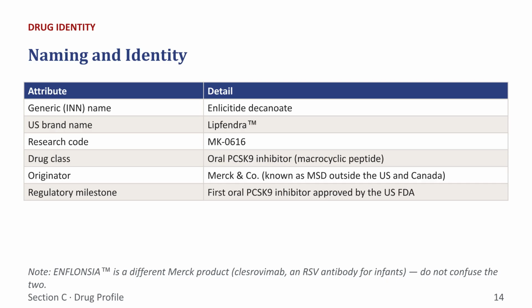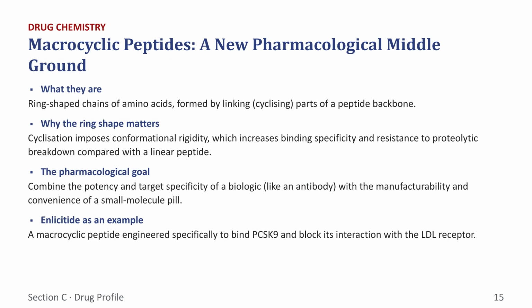Enlicitide decanoate, branded as Lipfendra, is the first oral PCSK9 inhibitor approved by the US FDA. Developed by Merck, it is categorized as a macrocyclic peptide. Note, do not confuse it with Enflonsia, a different Merck product used for RSV. Macrocyclic peptides offer a middle ground between biologics and small molecules. By cyclizing the peptide backbone, we achieve rigidity, which enhances binding specificity and stability against breakdown, capturing biologic-like potency in a format suitable for an oral pill.